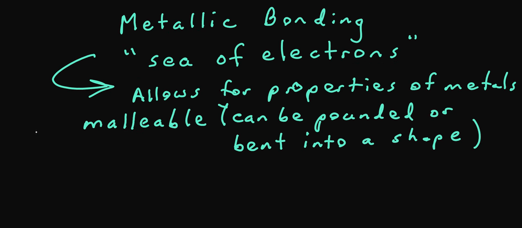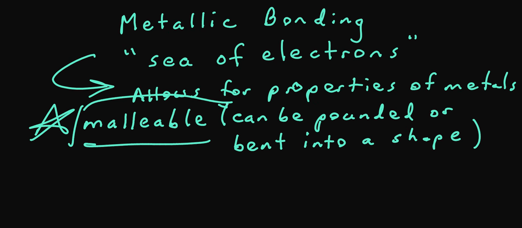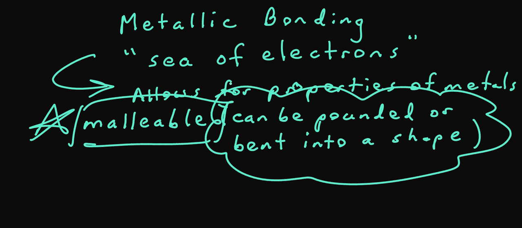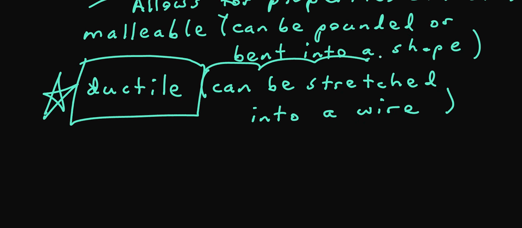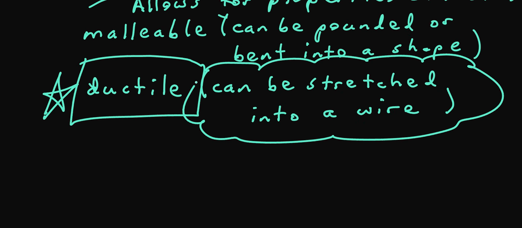One property of metals is that metals are referred to as malleable. Malleable means that something can be pounded or bent into a shape. Another property of metals is that metals are referred to as ductile. Ductile means that a material can be stretched into a wire.